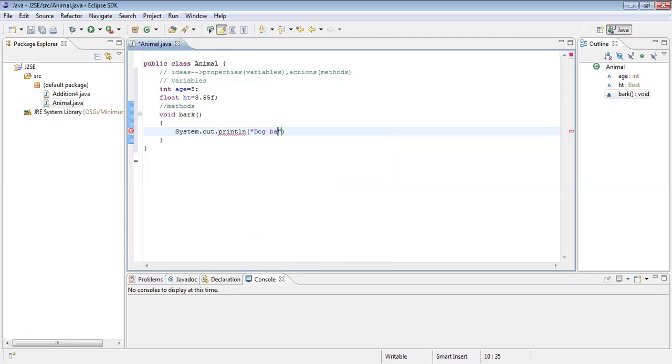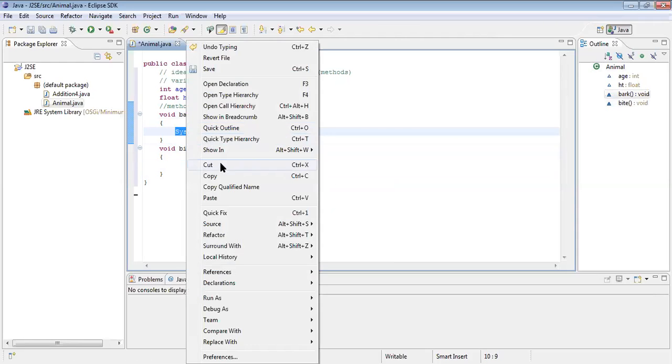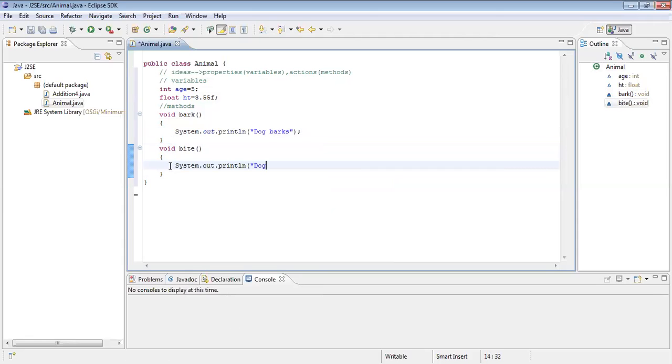Fine. Dog barks. Fine. Yes. Done. Now I just want to move with one more method, that is dog bites. This bite is another method. So in that again I am copying and pasting this code. Copy, paste. Dog bites. Fine, that's it. Okay, fine, everything done.